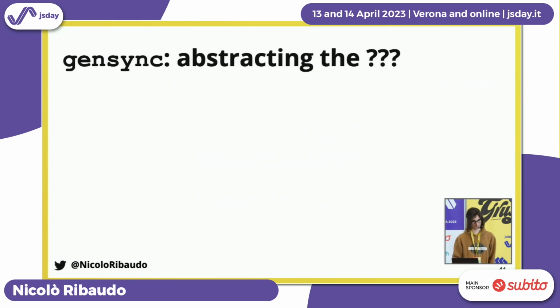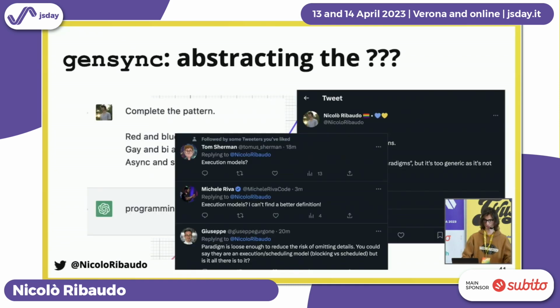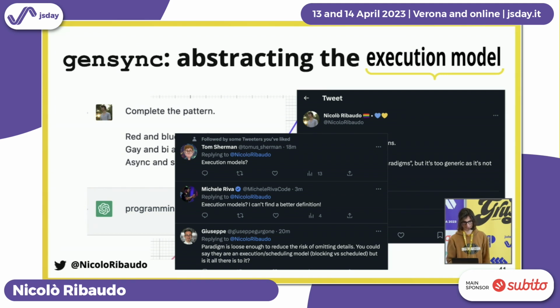And yes, one of the Babel maintainers came up with this library called jsdayy, which abstracts the whatever is named for synchronous versus asynchronous. Here, it took me a while to find the word. I went for a tangent and asked help from a bunch of people until they suggested execution model. It was too large to fit there. I just squashed it a bit and it fit. So that's why the next slides look slightly off.